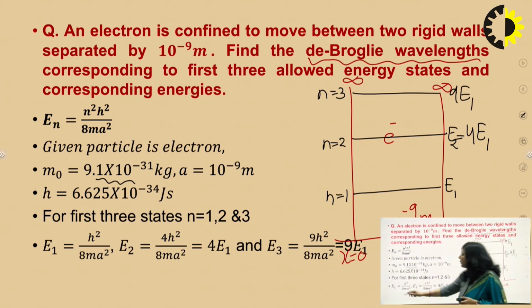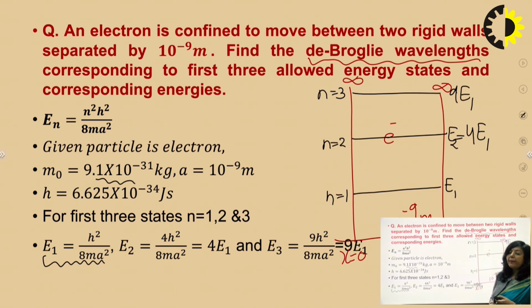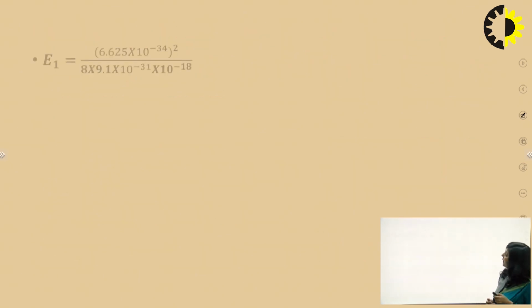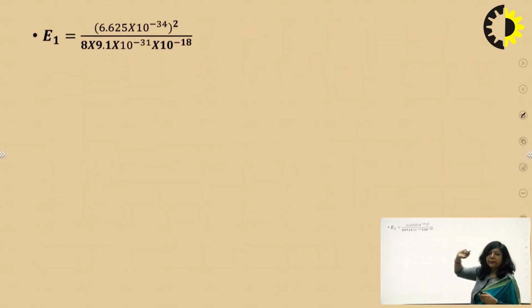So when n is equal to 1, you will get E1 and that E1 is h square upon 8m a square. When n is equal to 2, you will get your E2 and for n is equal to 3, you will get your E3. It is 9 times E1, it is 4 times E1. So first we have to find E1. So E1 is h square upon 8m a square.